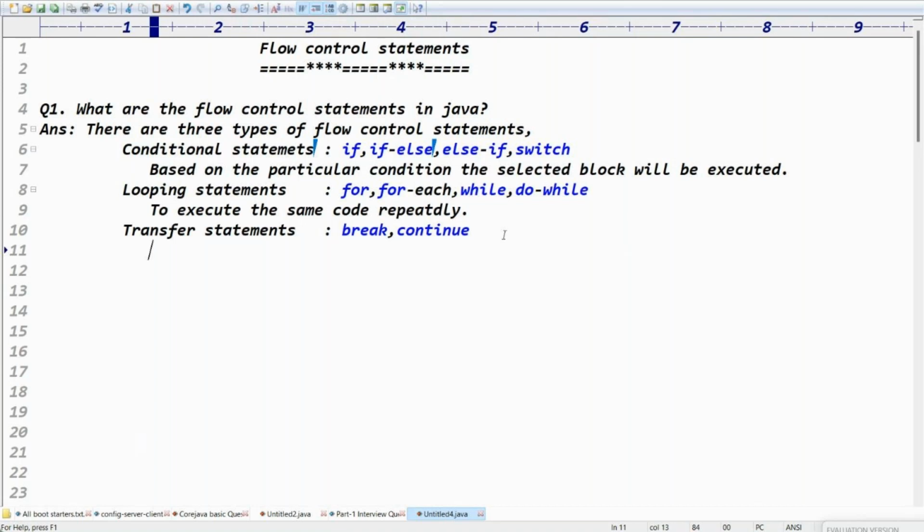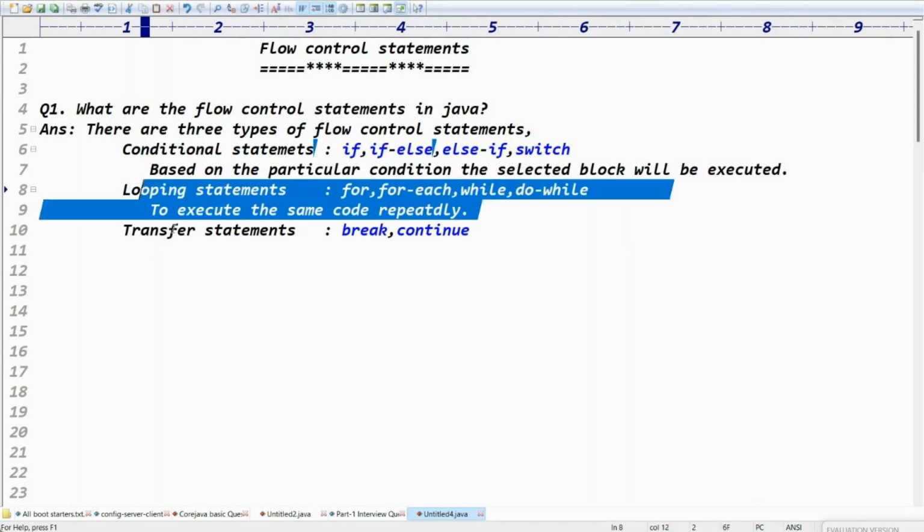You will not write the SOP statement 10 times. Just make a for loop or while loop. In the for loop, you write the SOP statement only once, and the loop repeats 10 times. To execute the same code repeatedly, you go for looping statements.